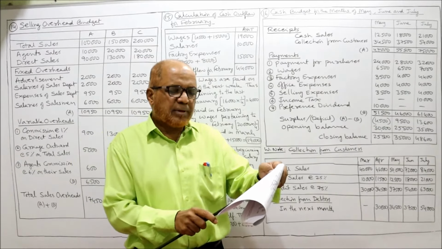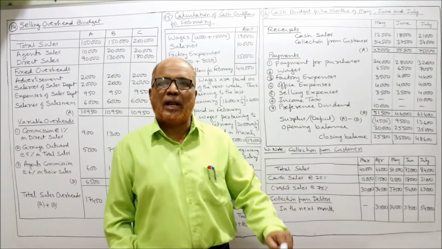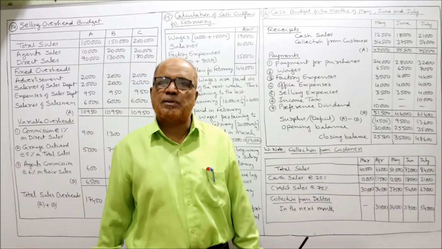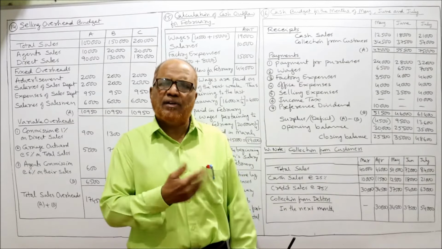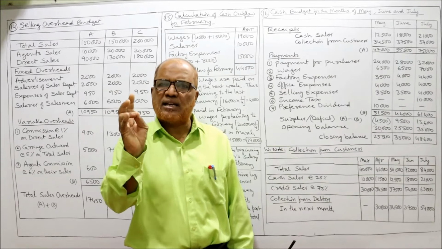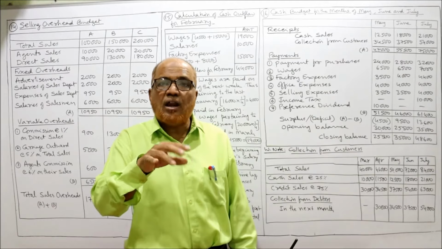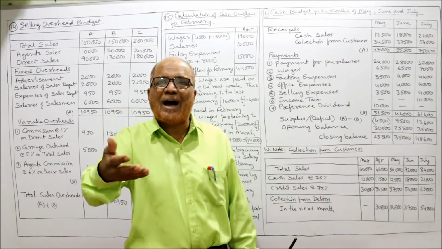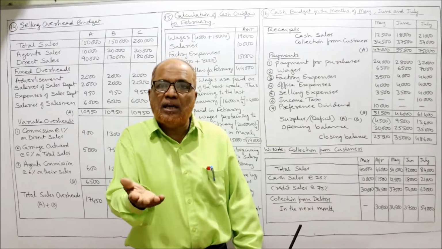Next one, income tax of 10,000 is due to be paid in July. These are non-recurring expenses. Other expenses are recurring every month. Sales are every month, purchases are every month, wages are every month, and other expenses are every month. But this one is non-recurring. Once in a while it will come. Which one? Income tax.